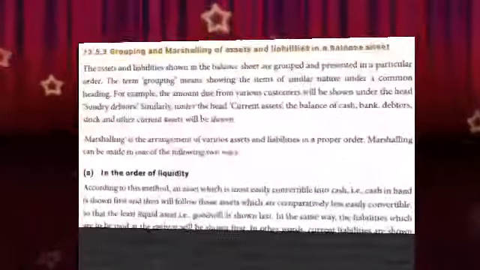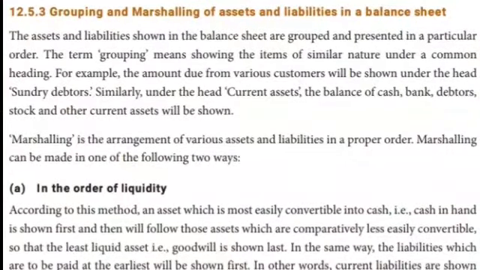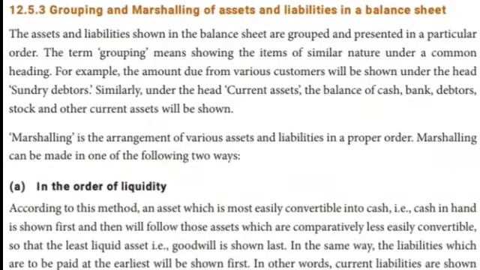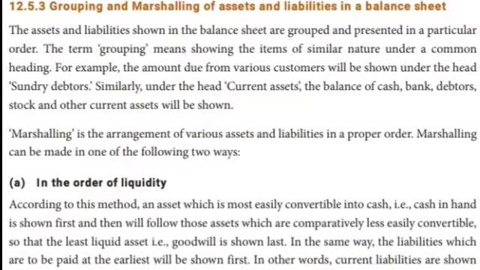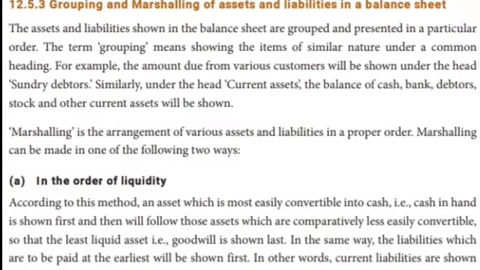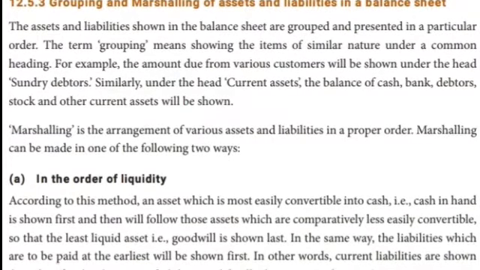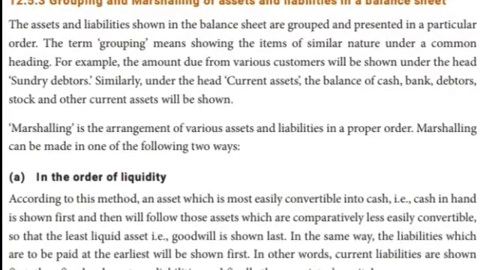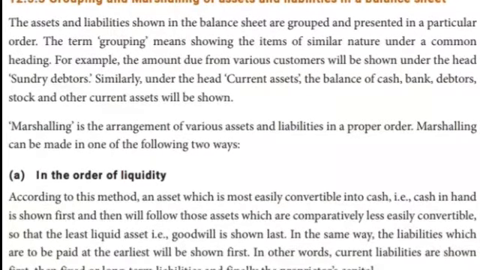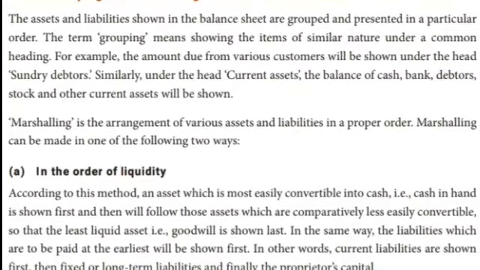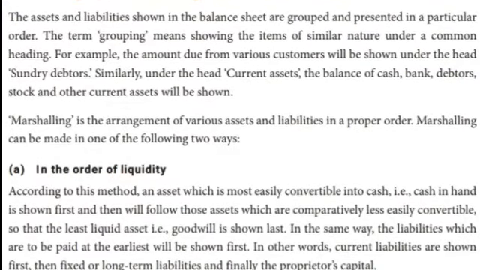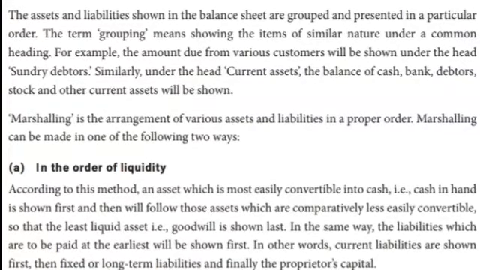Let's see grouping and marshalling of assets and liabilities in the balance sheet. The assets and liabilities shown in the balance sheet are grouped and presented in a particular order. The term grouping means showing the items of a similar nature under a common heading. For example, the amount due from various customers will be shown under the head sundry debtors.